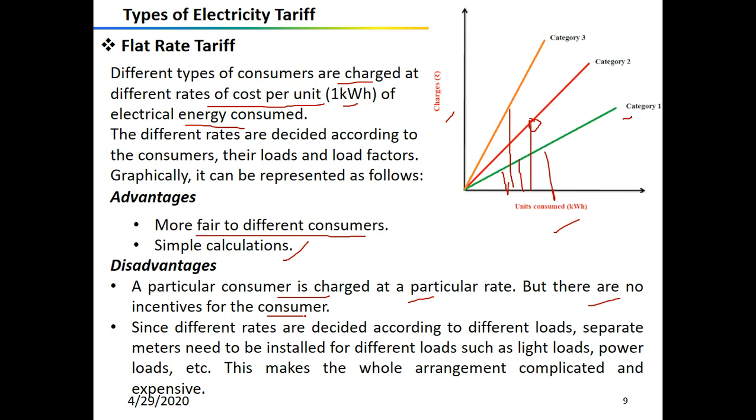And this makes the whole arrangement complicated, and it becomes expensive. And all the consumers in a particular category are charged at the same rate. However, it is fairer if the consumer that utilizes more energy is charged at a lower fixed rate. And generally, for our domestic purposes, we have to use this flat rate tariff.